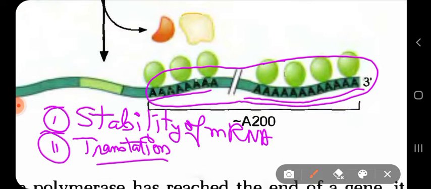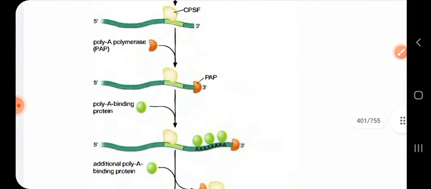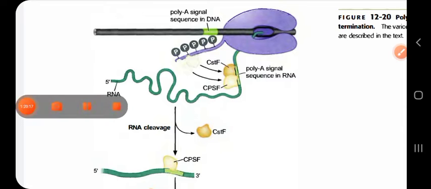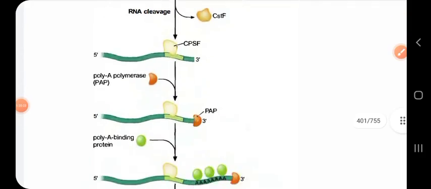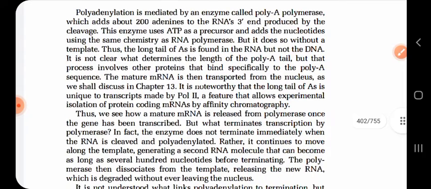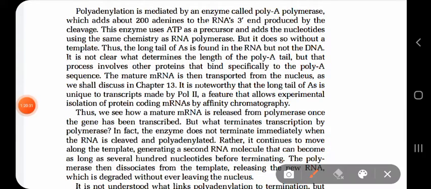So this was the whole idea of polyadenylation and the capping machinery that I have described. I hope you have understood. Just go through this chapter, just go through these notes, the things that I have said here, but not all of them.